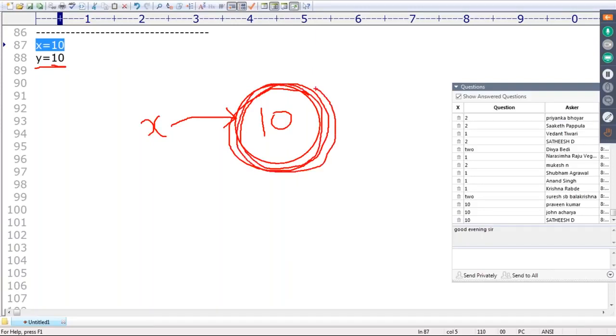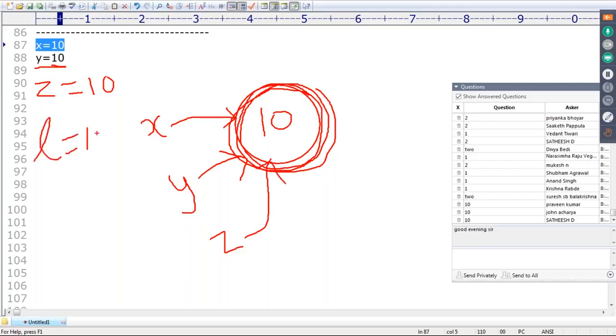Why do you require creating another new object? Unnecessary memory waste, performance is going to be down. Why don't you reuse it, sir, like this? Tomorrow, if I take z is equal to 10, then z is also pointing to the same object. Tomorrow I take L is equal to 10, L is also pointing to the same object. If the same content is required repeatedly, it is not recommended to create separate objects. We can create only one object and all the references are going to be shared.